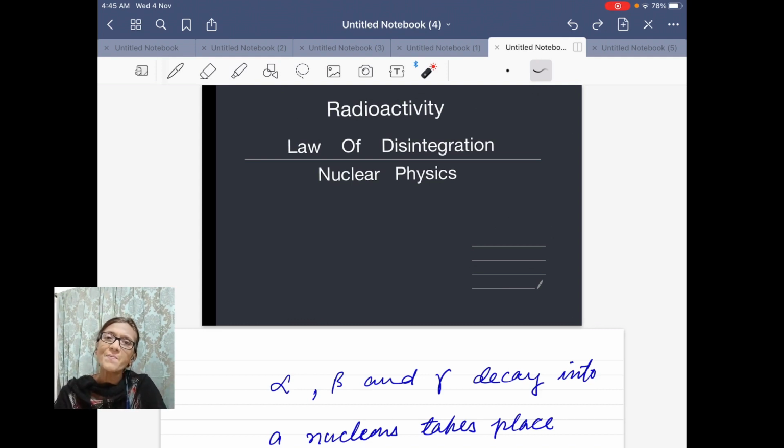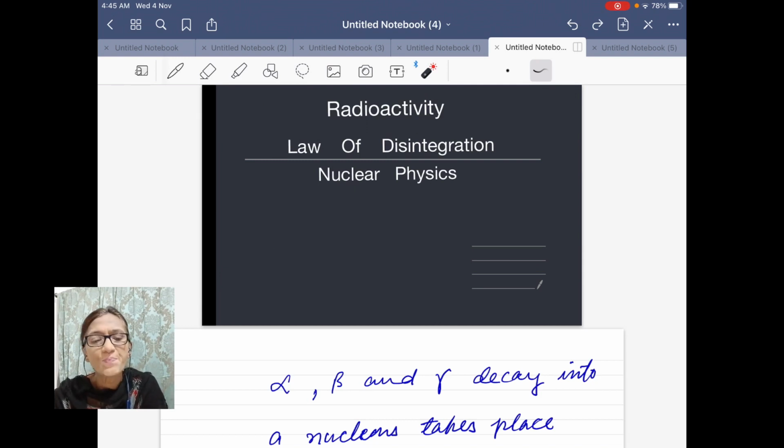For example, when uranium decays by beta radiation after excitation by a neutron falling on it, it changes into neptunium, and then it changes into plutonium. The element is changed from one to another. This process is called radioactivity.